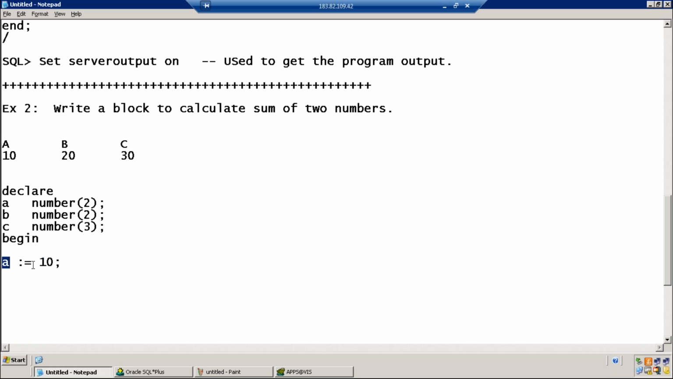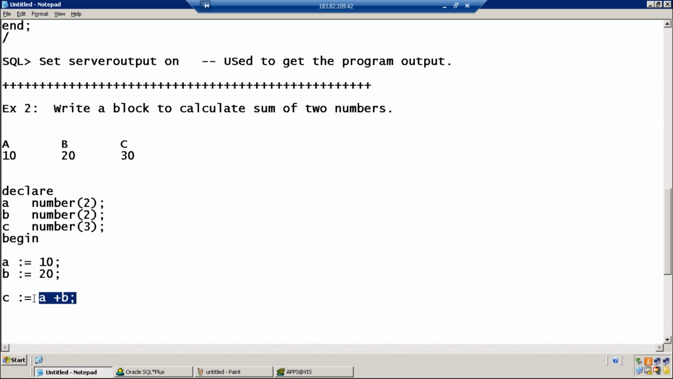Assignment operator assigns the value from the right hand side to the variable in the left hand side. Now variable A is initialized with what value? 10. B initialized with 20. Jamal, C colon equal to? Sum of A, B. A comma B? A and B. Is it right? No. Do you think that SQL, PL/SQL environment can understand what is sum? No, it cannot understand. So C equal to A plus B. Okay, Jamal? Okay.